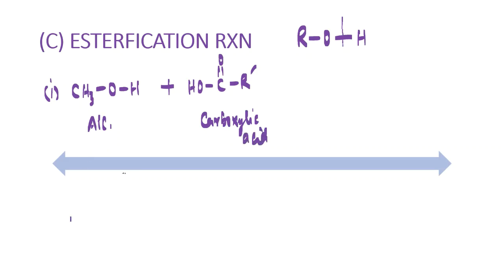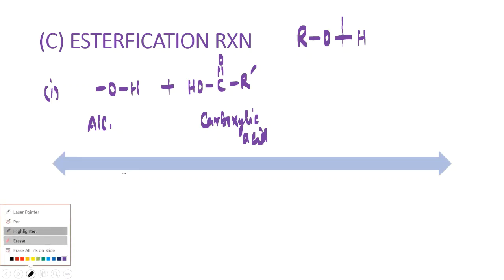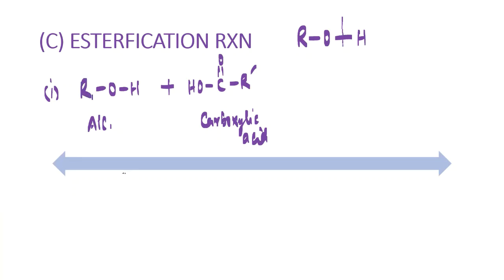And remember, in this alcohol I have mentioned CH3, but better we mention R here, which can be any group like methyl, ethyl. So this is our alcohol and this is our carboxylic acid. And remember, this reaction is a reversible reaction, and we have to take a small amount of sulfuric acid here. So what will be produced here?